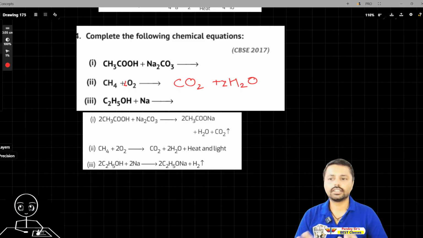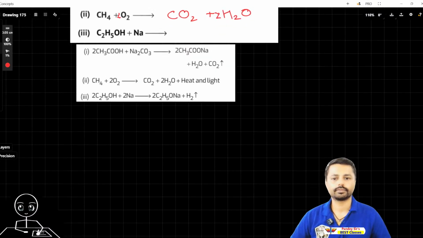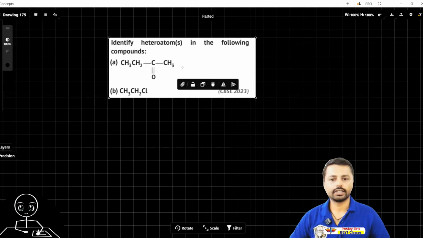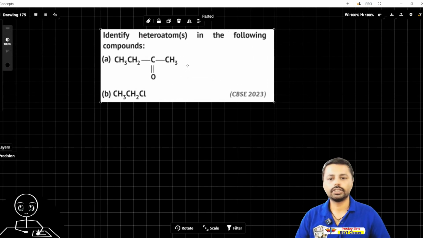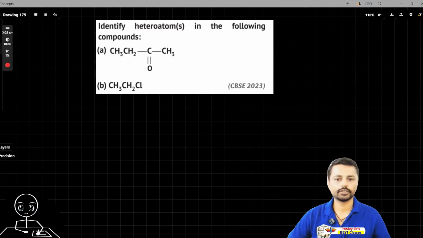There are atoms given in the next question that was asked in 2023, just 2 years back, and you have to identify those compounds. So try that here. Just identify those compounds. It's very easy actually. So try once, write down anything, and then I'll explain the correct answer.